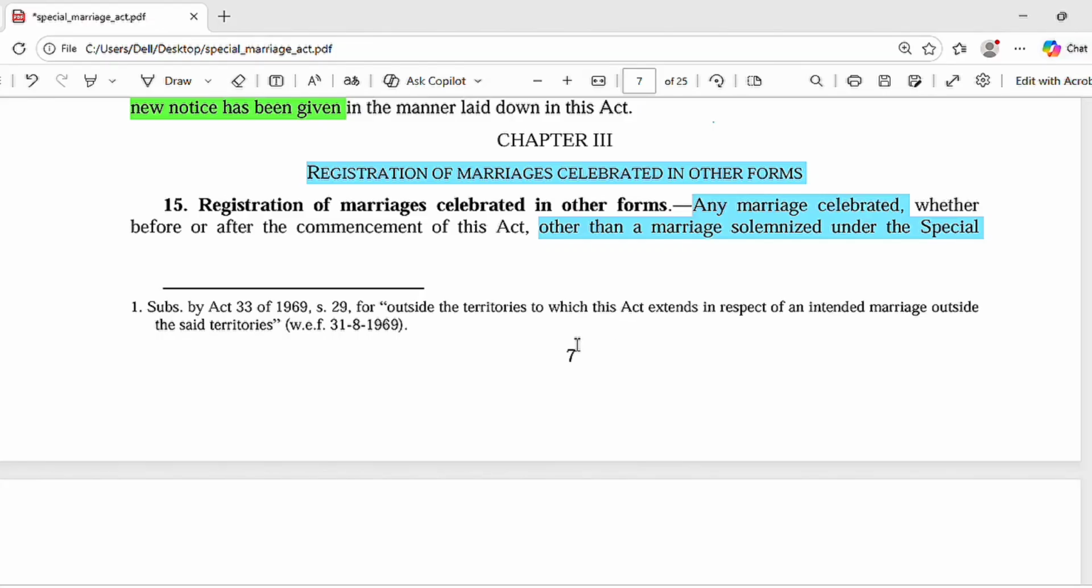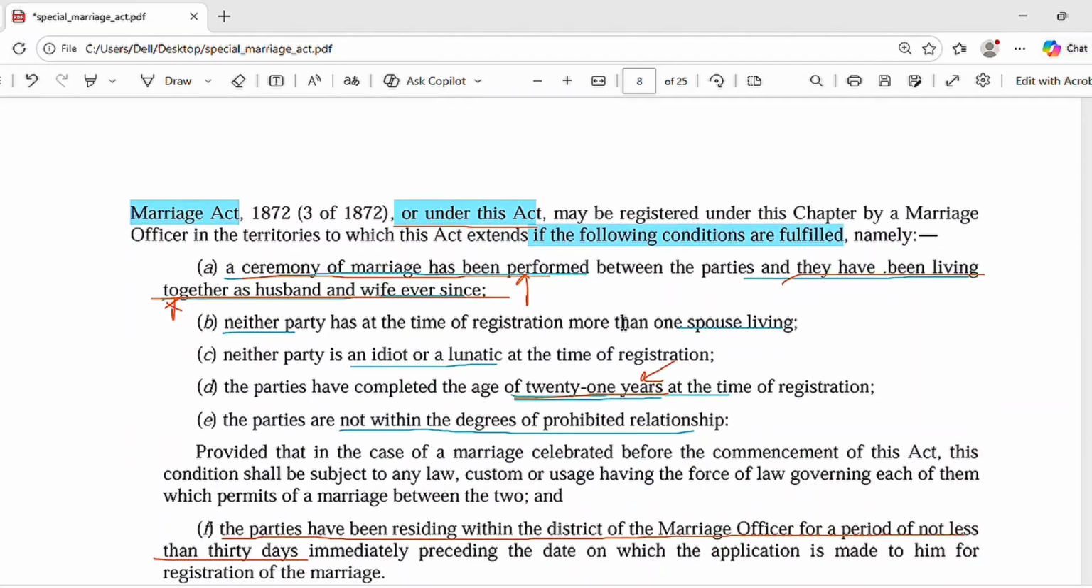What are the conditions? First condition, a ceremony of marriage has been performed between the parties and they have been living together as husband and wife ever since. So the first condition is that a marriage ceremony has been performed, and after that marriage ceremony, the parties are living together as husband and wife in the society. Now, there is no spouse living, no bigamy should be there.